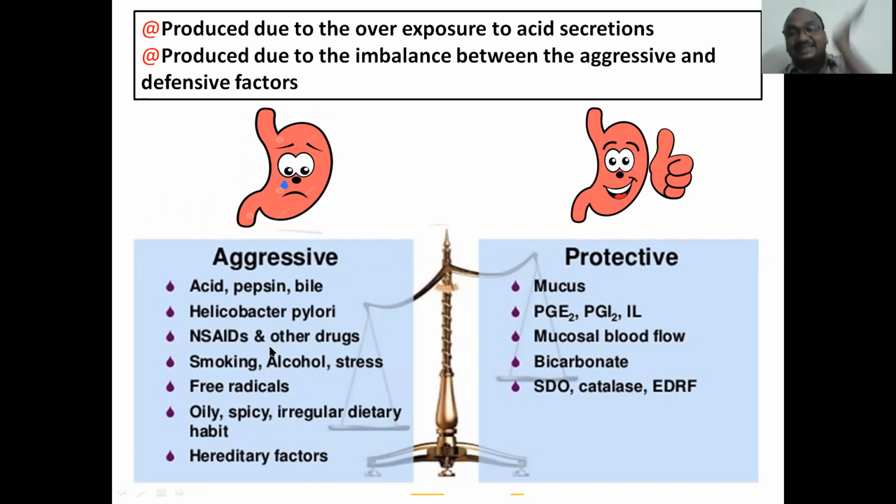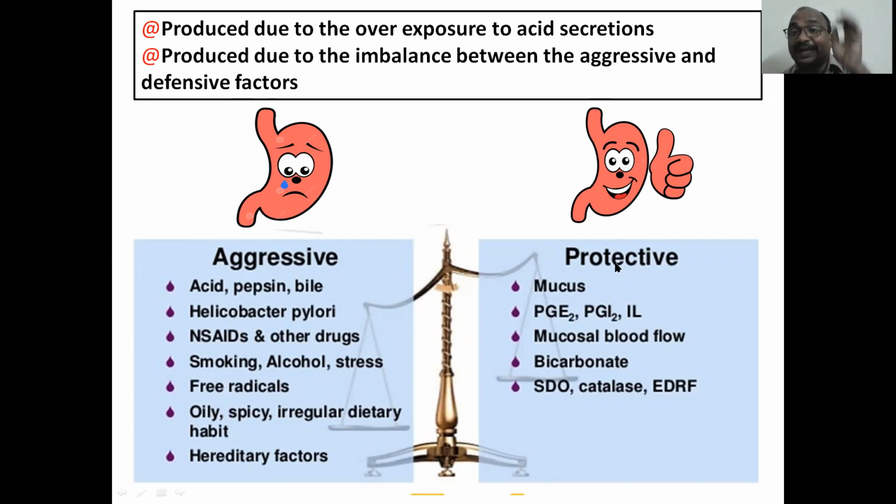NSAIDs, non-steroidal painkillers, and other drugs; smoking, alcohol, stress, free radicals, oily food, spicy food, irregular dietary habits, and hereditary factors all cause acidity and ulcers.